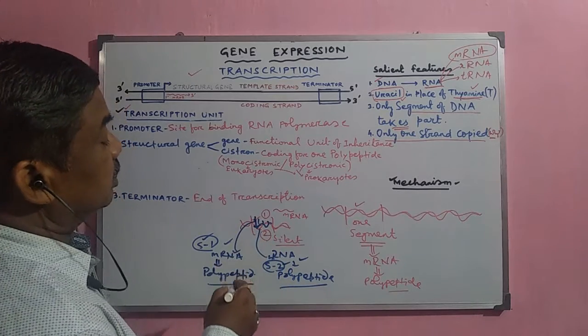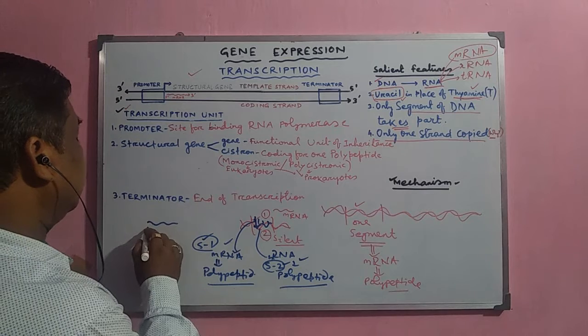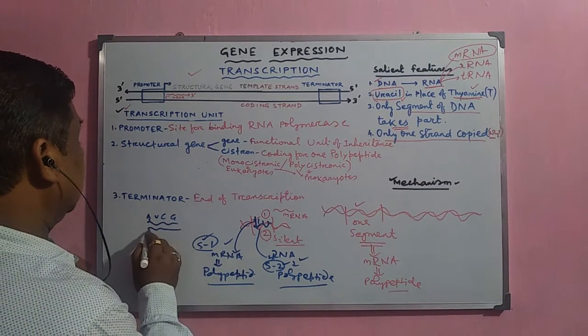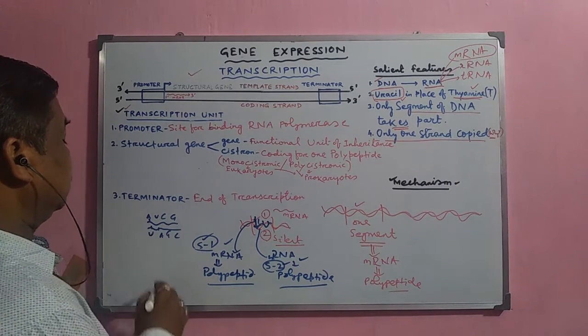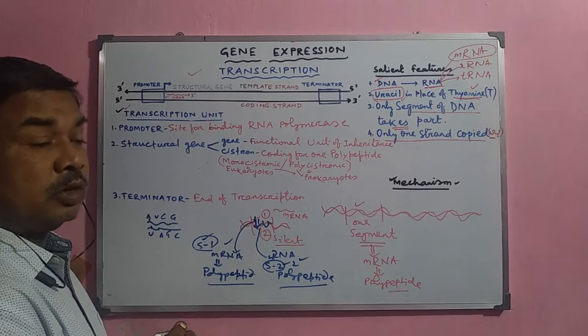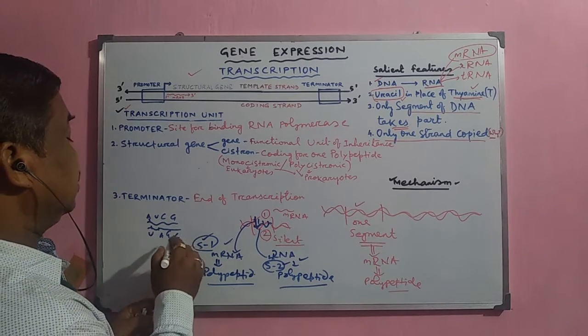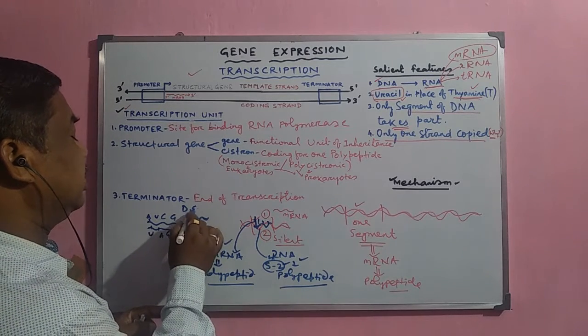Again, if both the mRNAs are complementary to one another, suppose it is A, U, C, G, and here A, U, A, G, C. So these are complementary bases. So when two mRNAs are synthesized, then they may recoil or form a double-stranded mRNA.